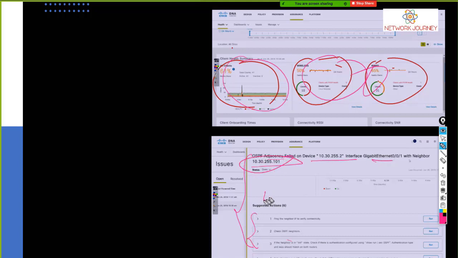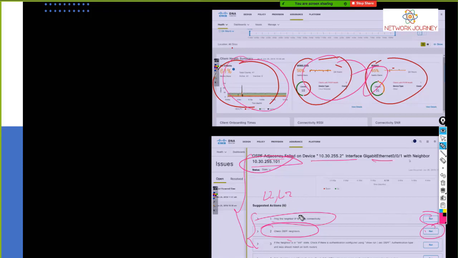As an L1 and L2 engineer, he can do the basic troubleshooting. He can do a ping. That's DNAC suggesting to do a ping. He just needs to run it, and he comes to know if that's reachable or not. Let's say that was reachable. Then the next command says check the OSPF neighbor. You just need to run this button called run. It will do the job. It will get you the result.